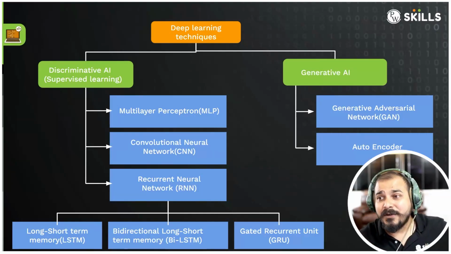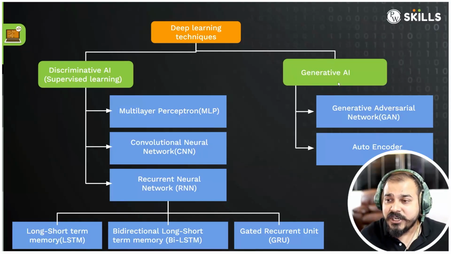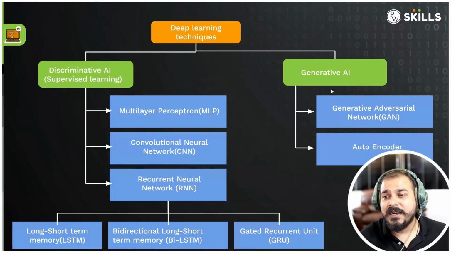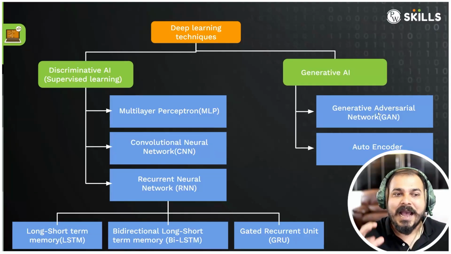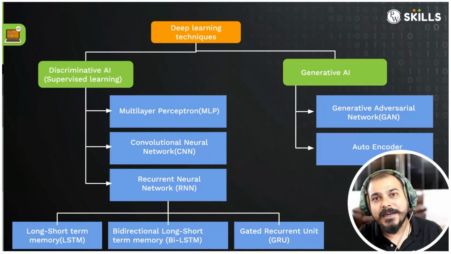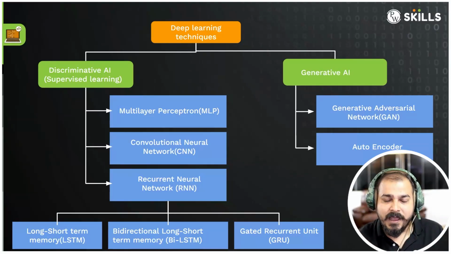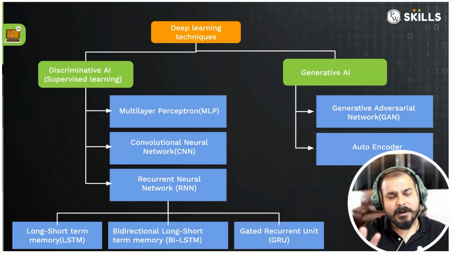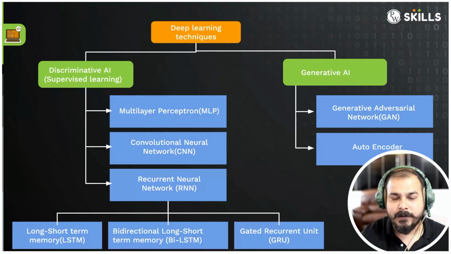Now, the other technique which is becoming really popular right now is generative AI. In generative AI, some of the techniques are GAN, generative adversarial network, and autoencoders. These kinds of models have the capability to generate new content. They are trained with some amount of content, but afterwards, whenever we give any kind of input data, they will be able to generate their own new data.